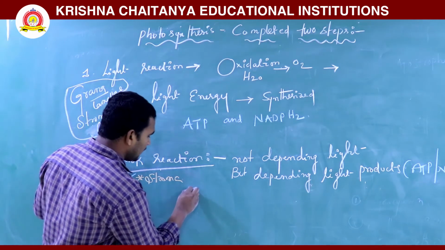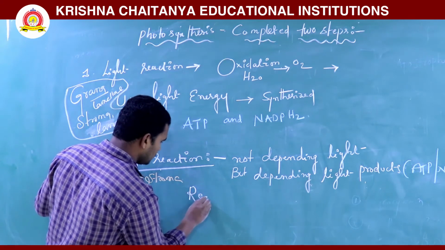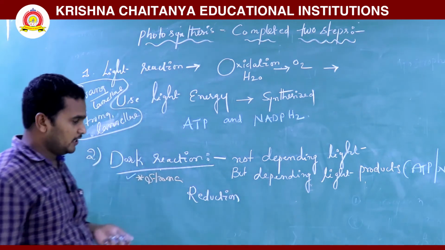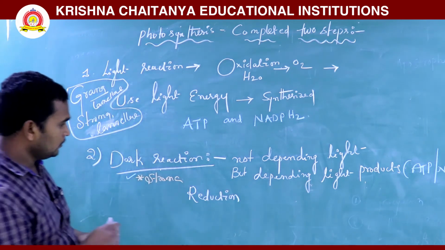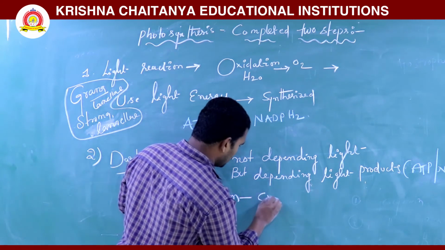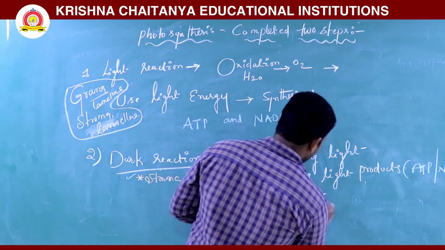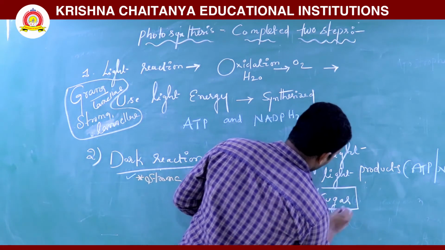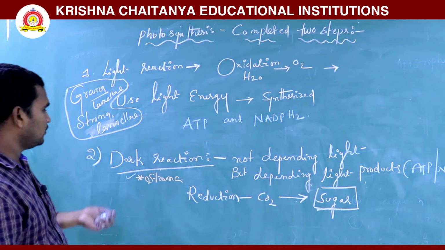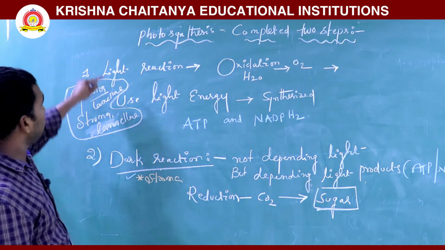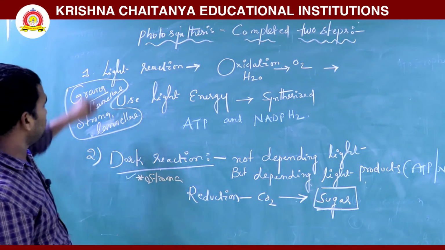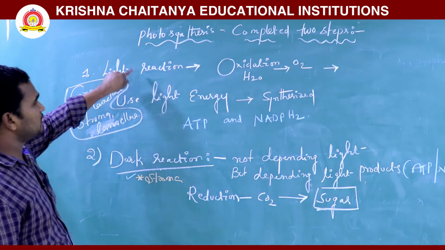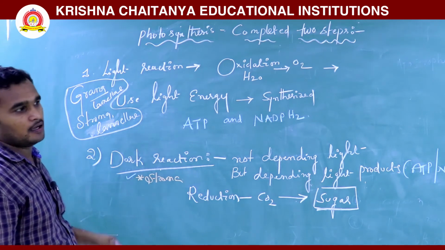So here reduction takes place, the reduction of CO2. Finally, what is synthesized? Sugars. Food materials are synthesized in the dark reaction. That's why it is a light independent reaction; it is not depending on the light.